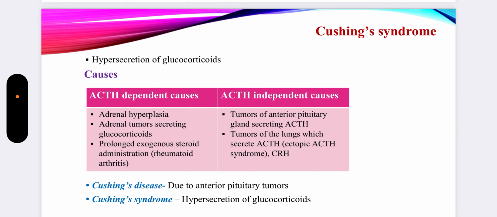This particular syndrome was described by Harvey Cushing. That's why the name Cushing syndrome is given to this clinical condition. In this condition, there is excessive secretion of glucocorticoids. That's why it is termed as hypercortisolism also. Cortisol levels are increased in this case.